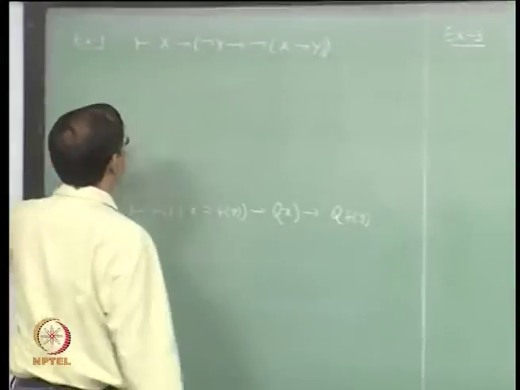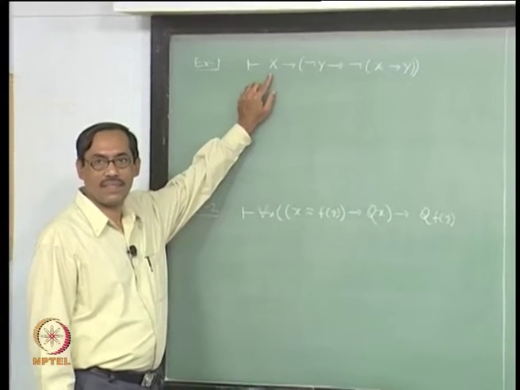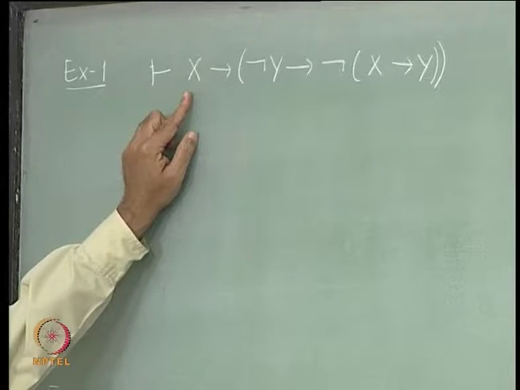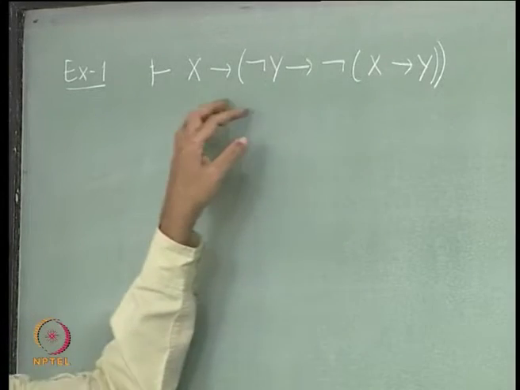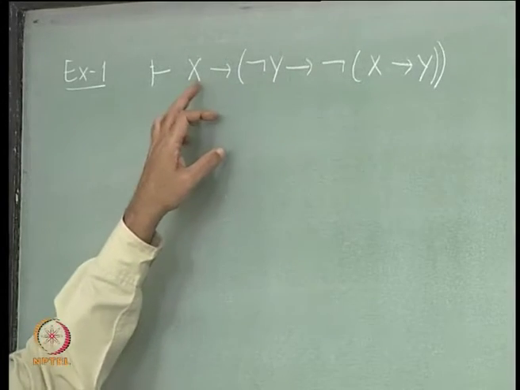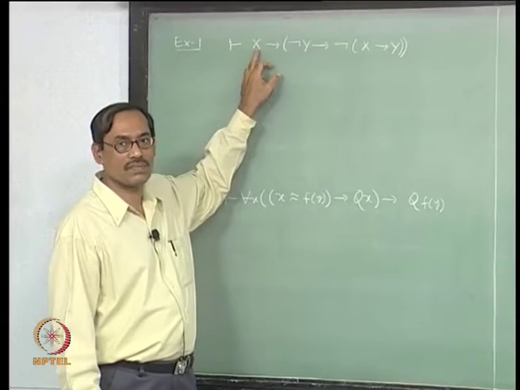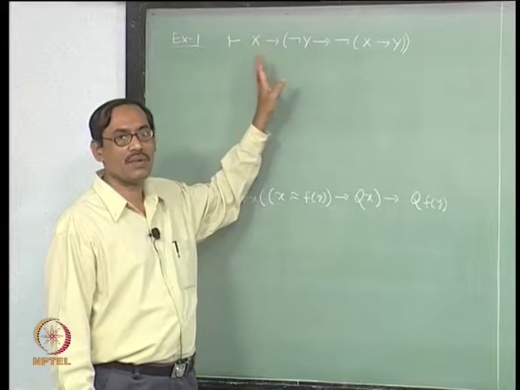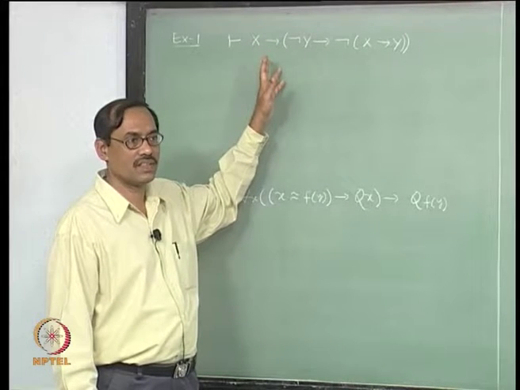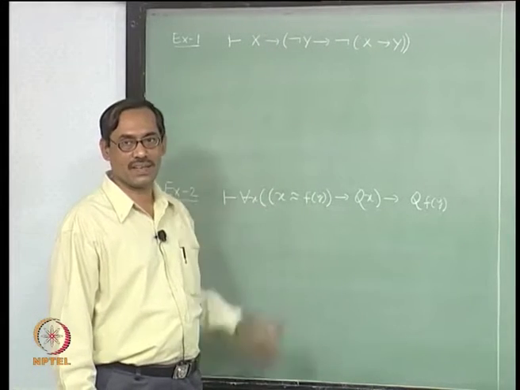So, let us see example 1, which is really propositional: x implies not y implies not of x implies y. There is no quantifier involved directly, though these are now formulas from FC, not necessarily propositions. Even for any formulas you have the reductio ad absurdum and the deduction theorem, so you can apply them and get it done.